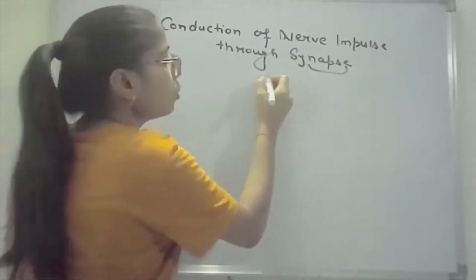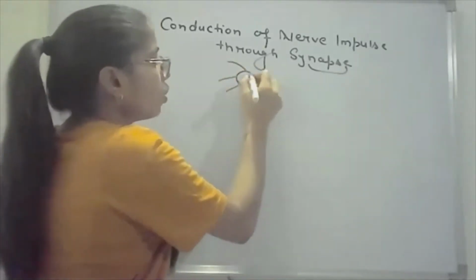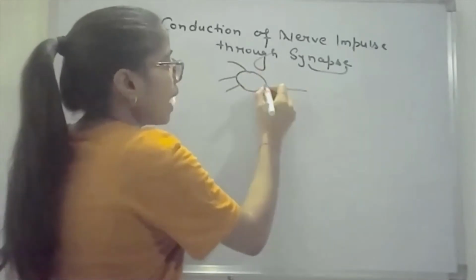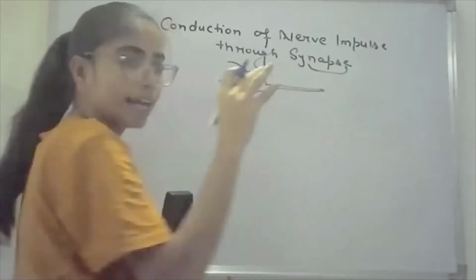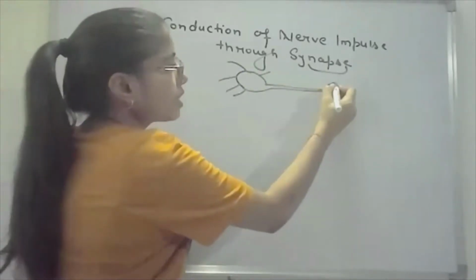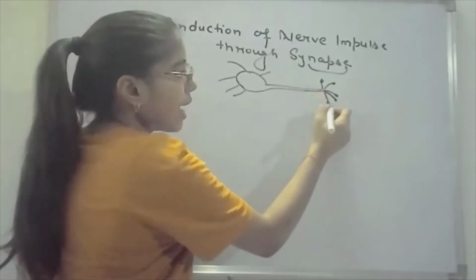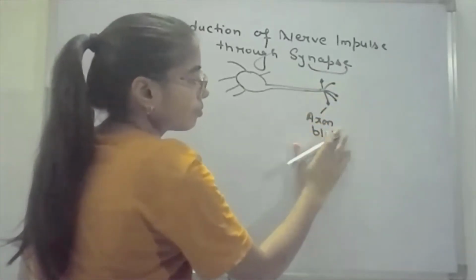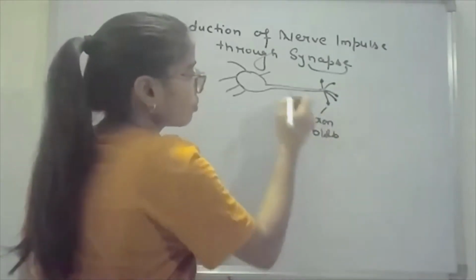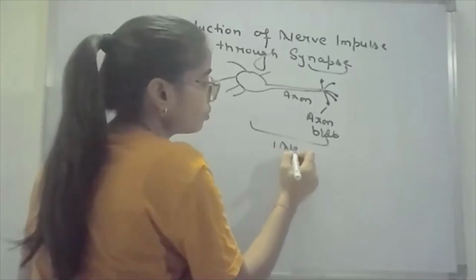This is the first neuron: cell body, dendrites, axon, and that is the axon terminal, and this is the axon bulb. This is the first neuron, or the one neuron.